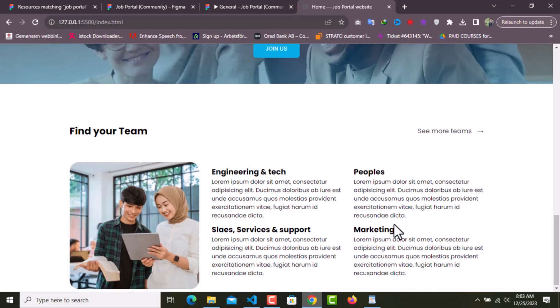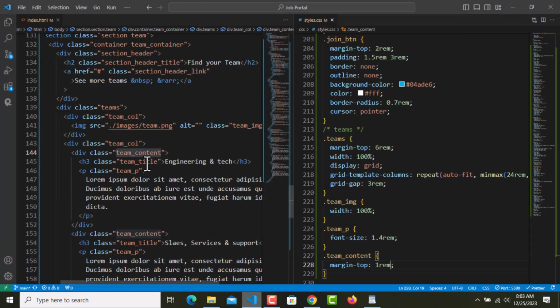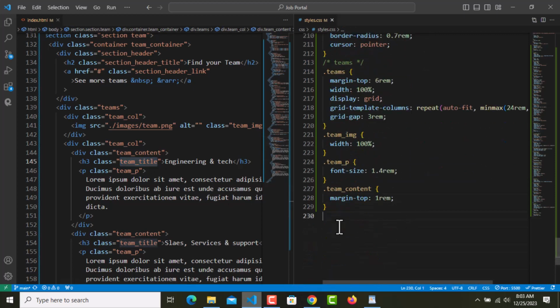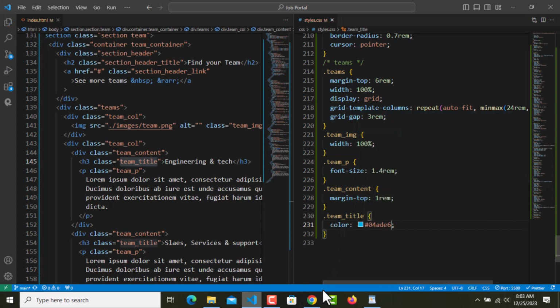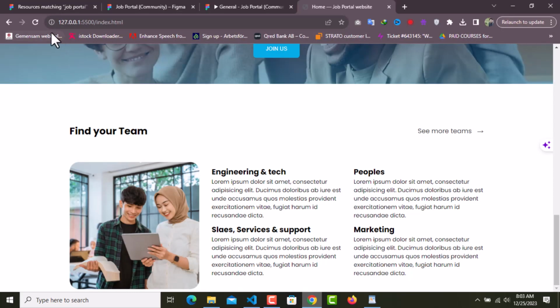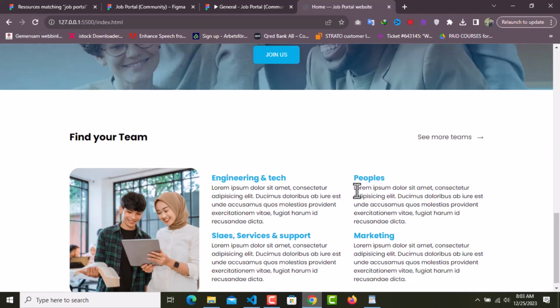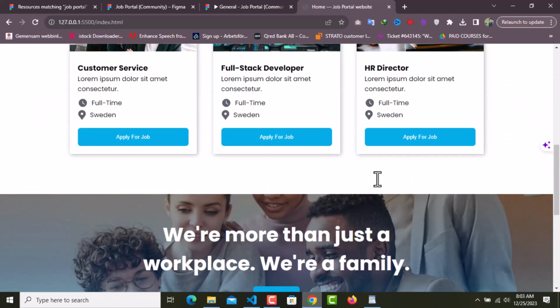Yeah, and you guys can see it looks better. But for the team title, we will be using some text color, which will be this one. And we are done with this section. So it was this easy.